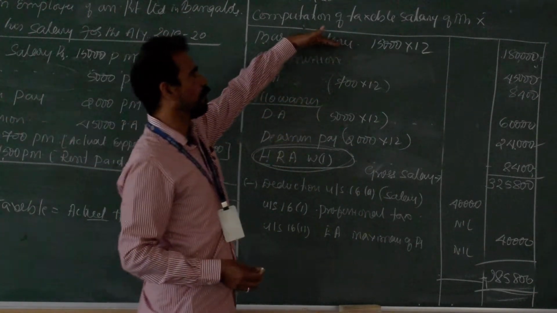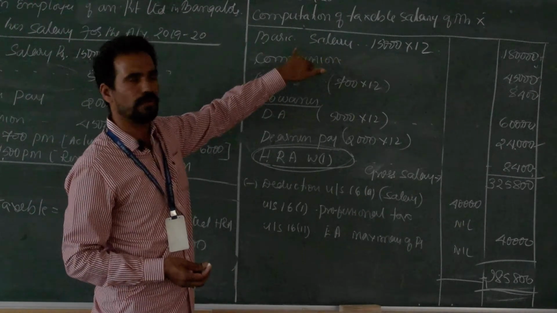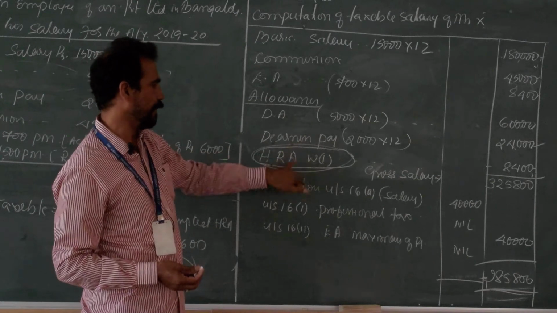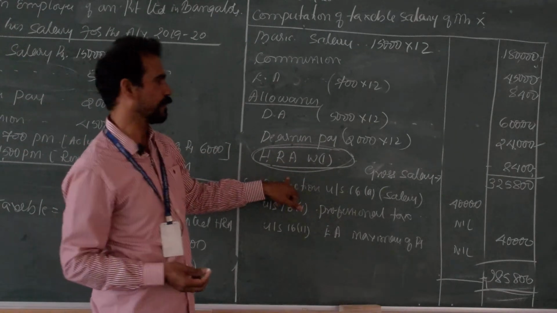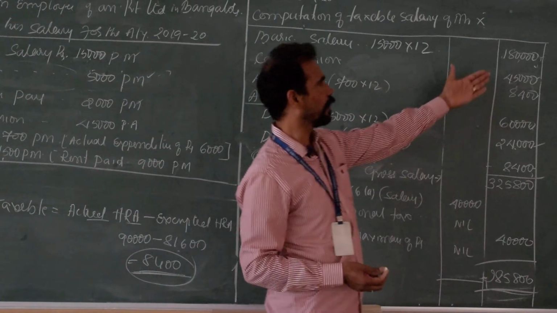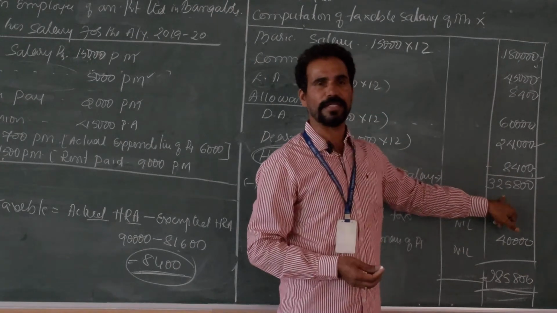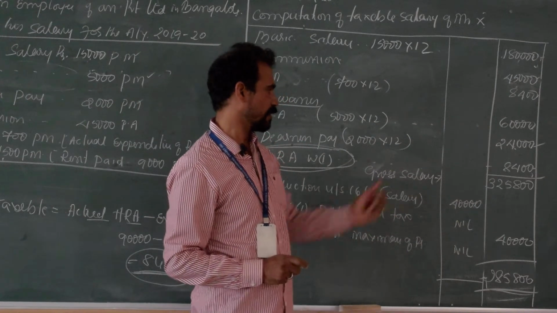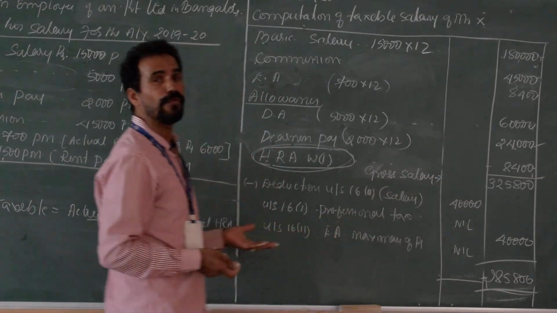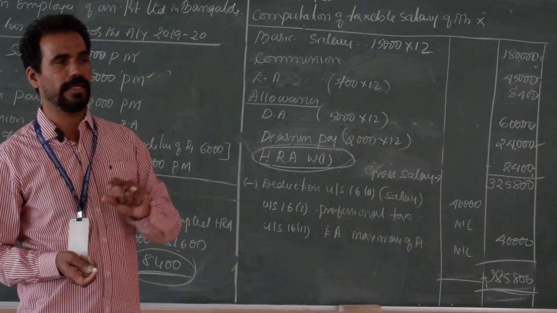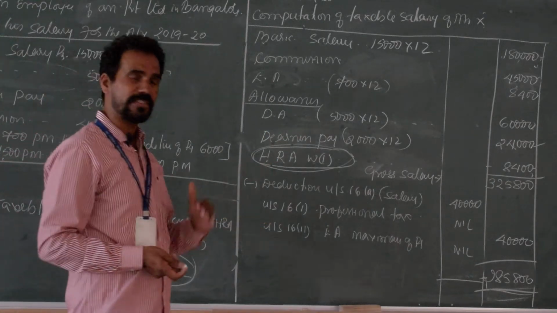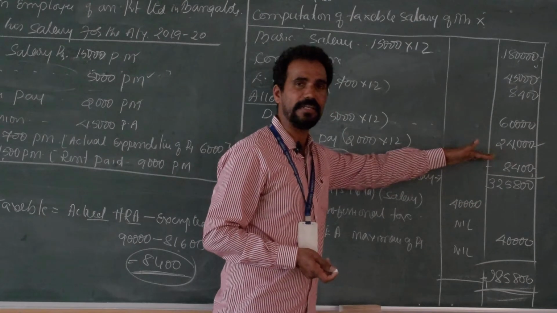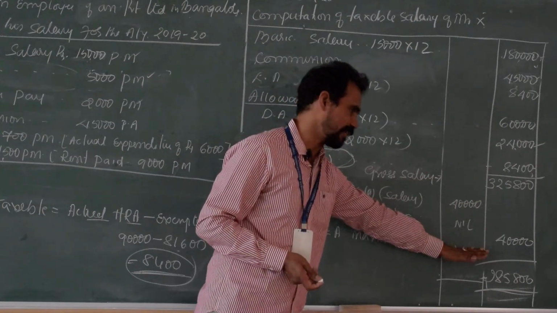So, now basic is over, commission also over, DA, DP, HRA. Very simple sums. Now you can take the total. The total amount comes to 3,25,800. It is called gross salary. Gross salary means before deducting the deductions. Net salary means after deducting the amount from gross salary. It is called net or taxable salary.